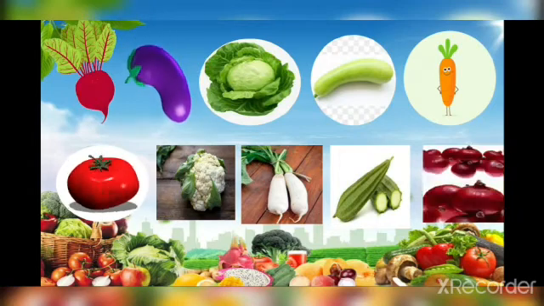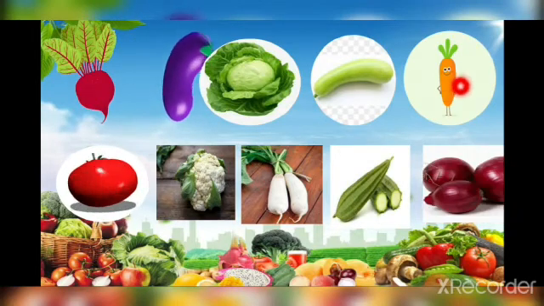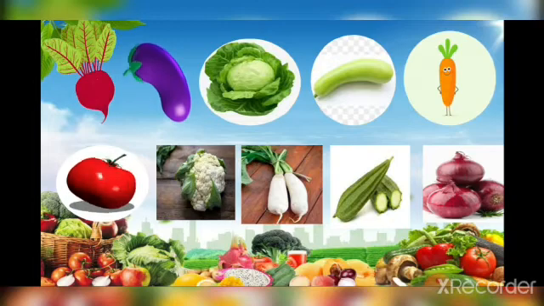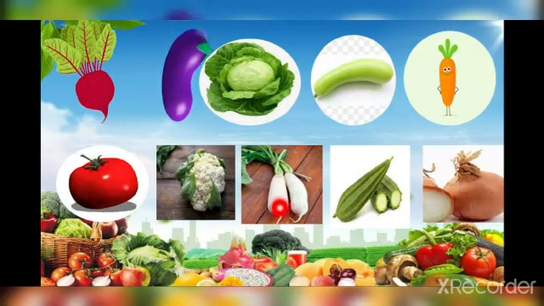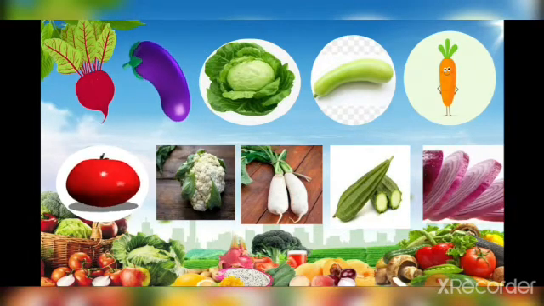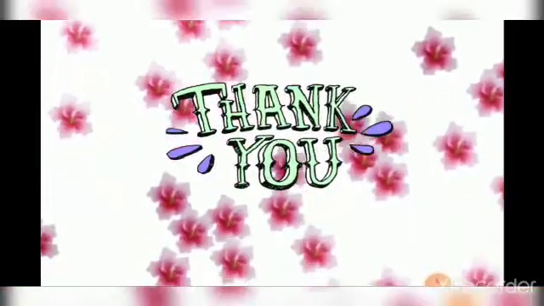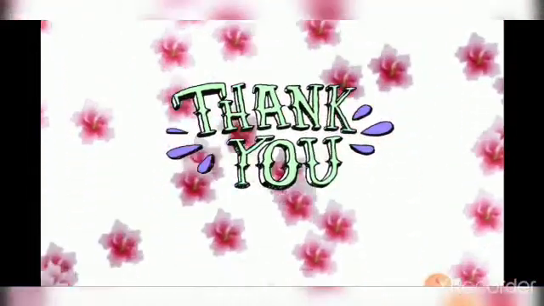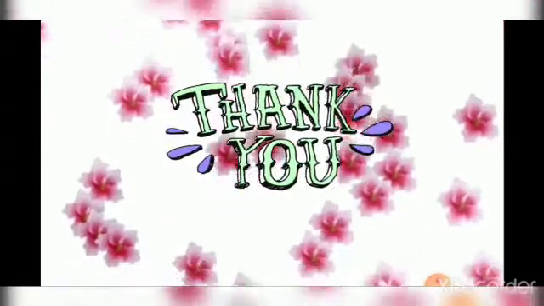Now from these pictures, radish. Yes, radish is a root. And the last one, carrot, is a root. In the next video we will continue with the rest of the chapter.